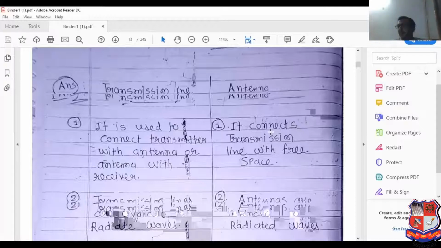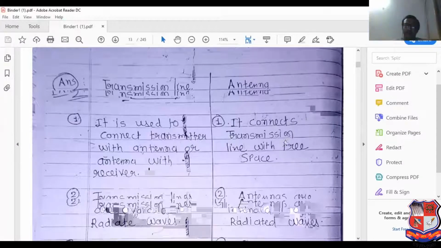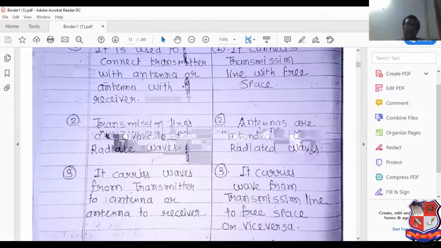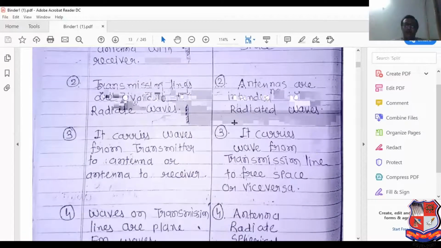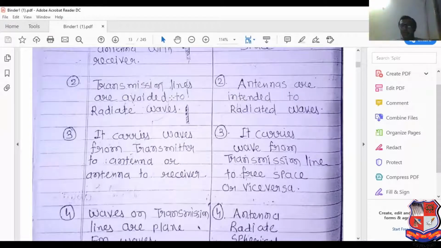It is considered as an antenna. So it is known as the difference between transmitting antenna and receiver. It connects the transmission line with free space. Now, the transmission line is avoided to radiate the wave. Antennas are intended to radiate the wave. So it is the difference between transmission line and antenna.